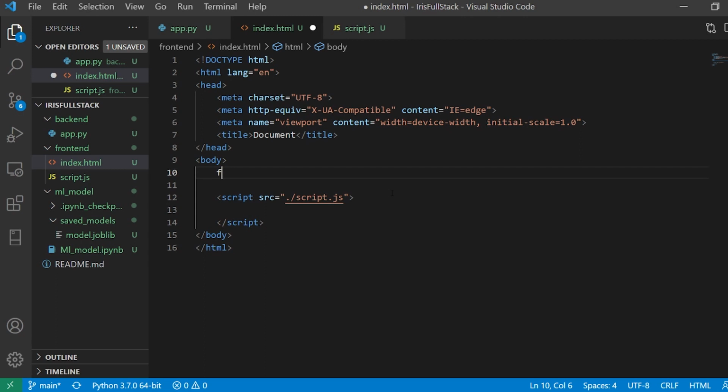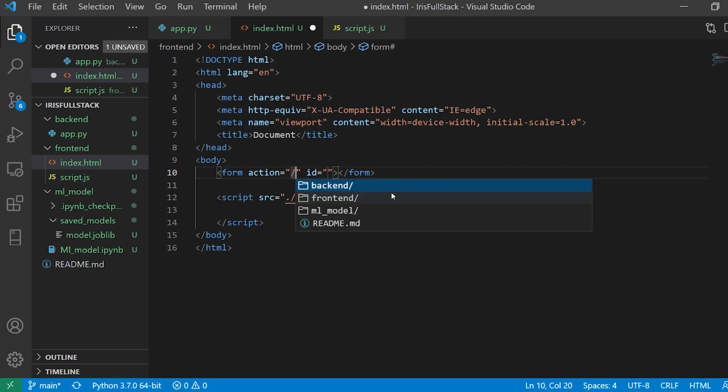So I'll say form, and I need an ID for the form. For action, I'm going to give it a slash at the moment, or I can even remove the action. I don't care because I'm handling that in the JavaScript itself. Let's say the ID is iris form. This is the name of the ID that I'm going to catch over there.